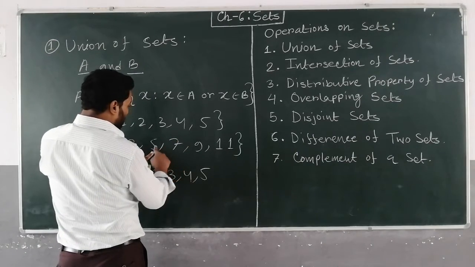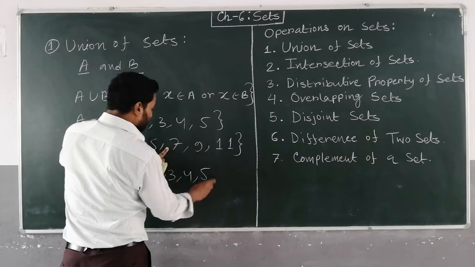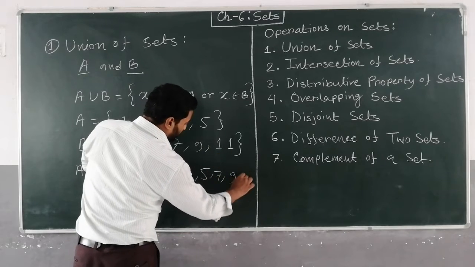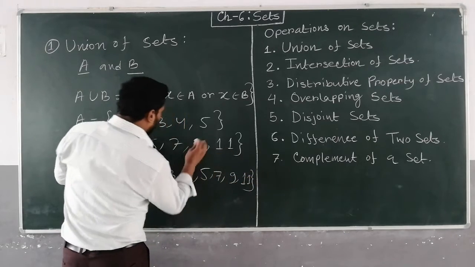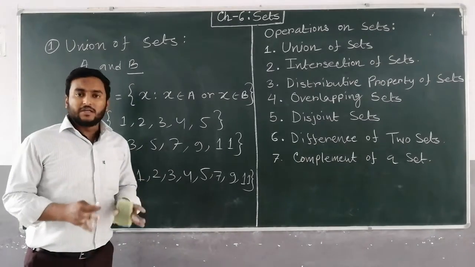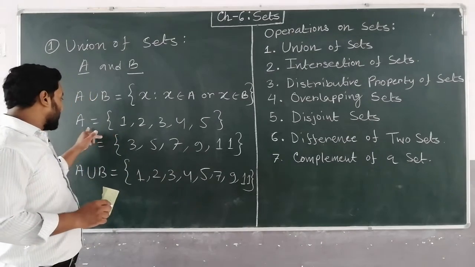4 is there, 4 is there. 5 is there, 5 is there. 7. Okay. 7 is here. So you have to write 7 and 9 and 11. See this. All the elements we have taken in this set. So A union B is the set where the element belongs to either A or B.